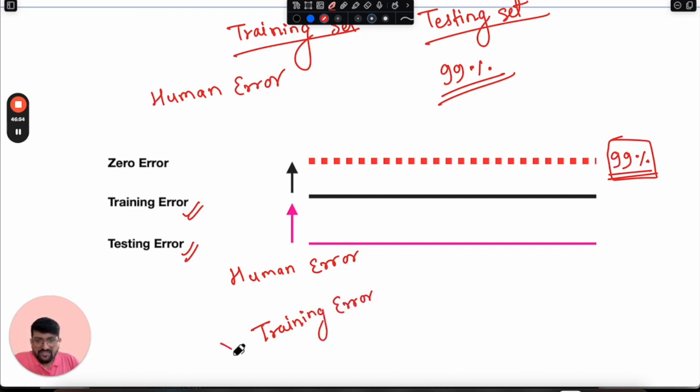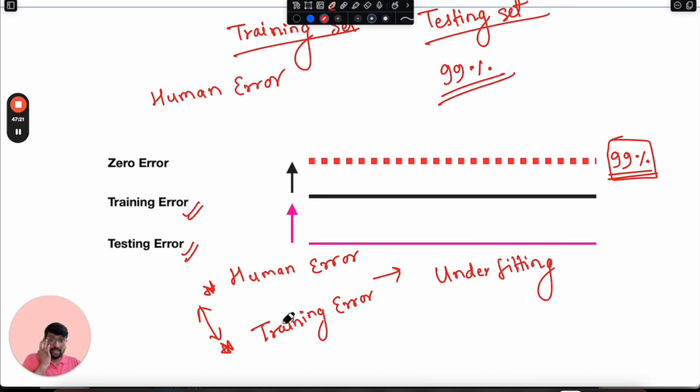If this error is very large, and when compared to the human error, this gap will be very huge. If this gap is very huge, it means our model is not learning the data set, not learning the patterns present in our data set. So that's why we can definitely say that our model is underfitting. When the gap between human error and the training error is very high, then the scenario falls under the condition of underfitting.